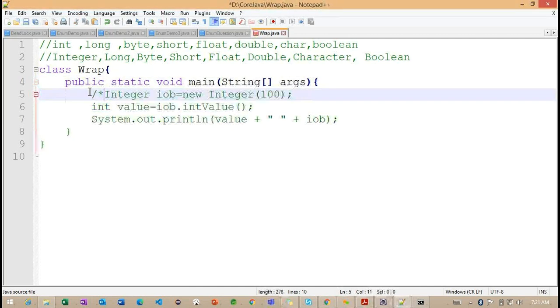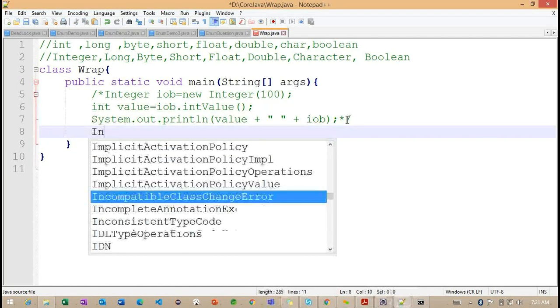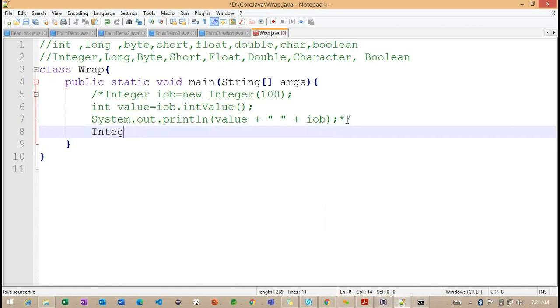Here I want to work with the same example. Observe: I'm working with Integer iOb = 100. This is a primitive value, because in the previous sections we worked with 100 as the int data type, not Integer.